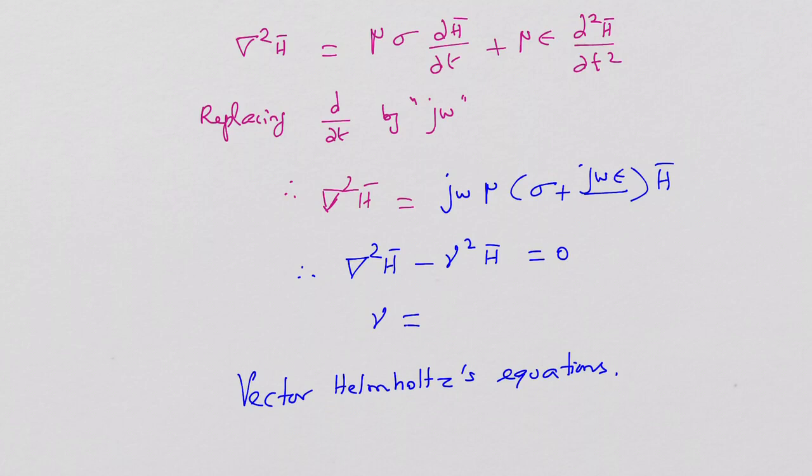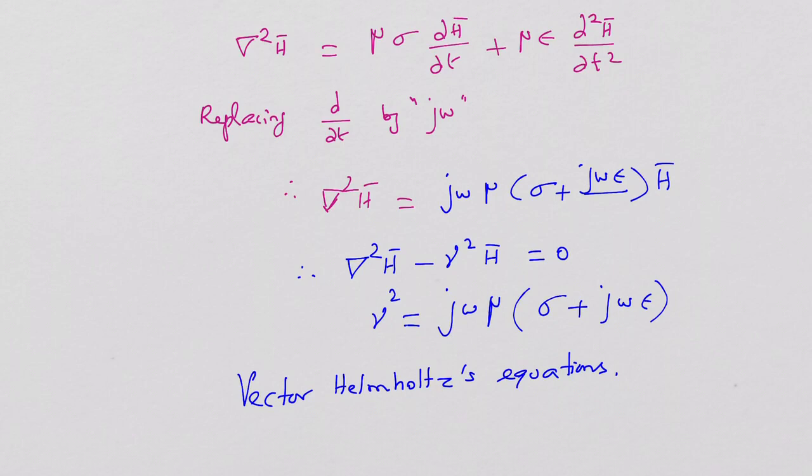This can be rewritten as del squared H minus gamma squared H is equal to 0, where gamma is the propagation constant. Gamma squared is assumed to be equal to j omega mu into (sigma plus j omega epsilon), right? Gamma is a propagation constant.